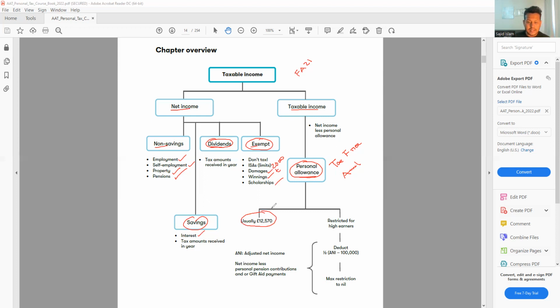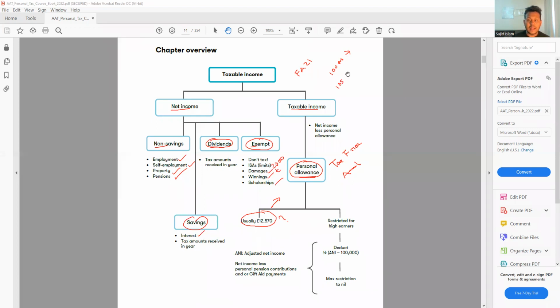So personal allowance is the amount that is tax-free, and you really don't have to pay up to this amount. So if you earn up to 12,570 a year, you don't have to pay any tax. This is tax-free. The next one we have, this personal allowance has some question mark. That means the personal allowance can be reduced to zero if your income is more than 100,000. So for example, if your income is 100,000 or more, then we need to check how much personal allowance you can lose. So for example, let's say if your income is 105, so 105,000.